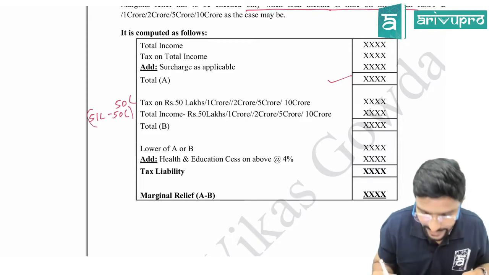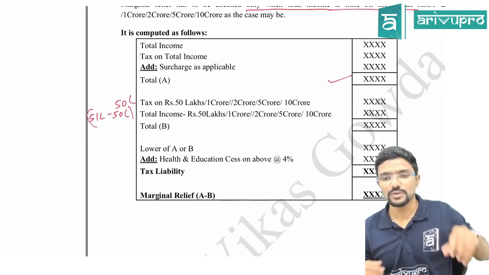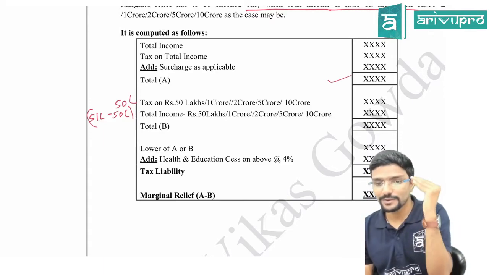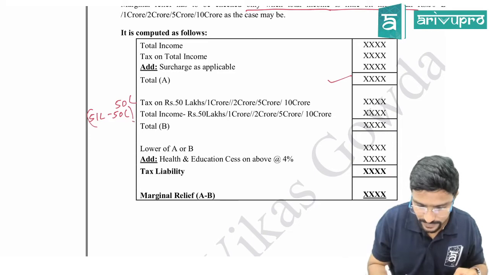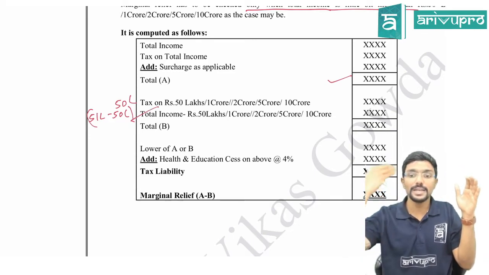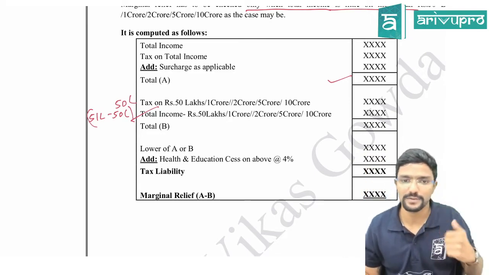I will tell what I did here. My total income is 51 lakh. So in this step, first I should calculate tax on 50 lakh. Then in the second step, I am telling you to take your total income minus the limit, that is 50 lakh. Agree?